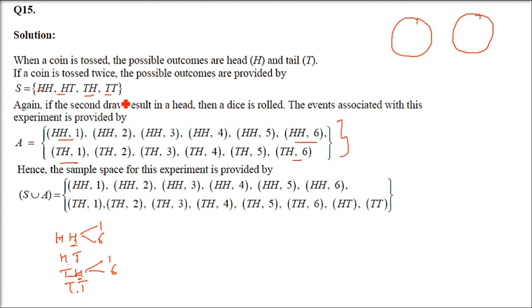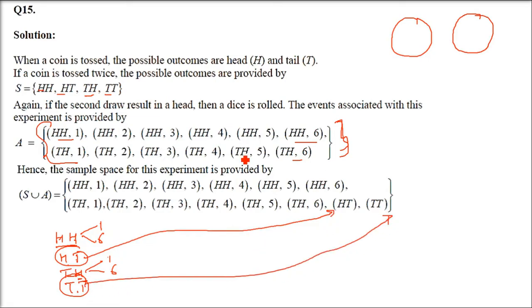But there are 2 more things. HT and TT will come, because if head is followed by a tail and tail is followed by a tail, we don't do anything. But still we have done this. So this also has to be included in our sample space. So this 12, HH with 1 to 6, TH with 1 to 6, we have taken. But HT and TT also have to be added. Right?